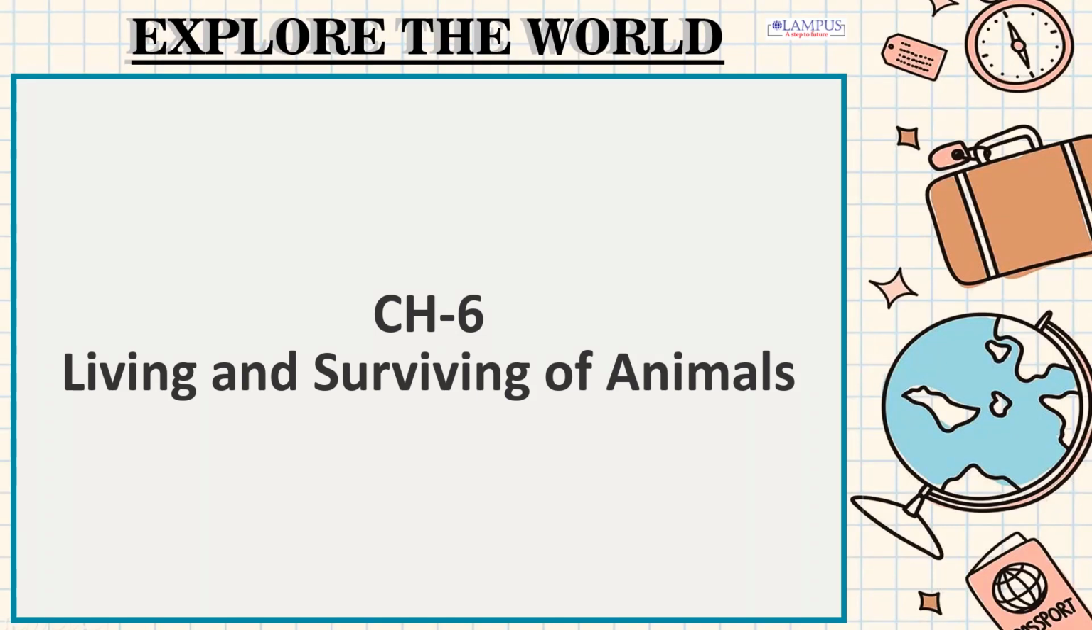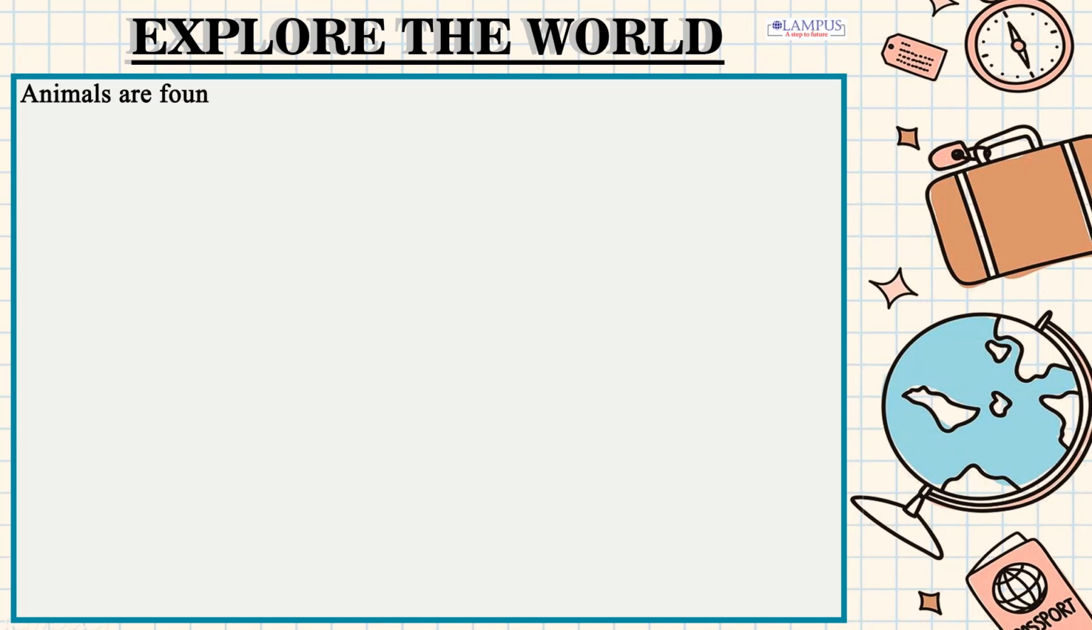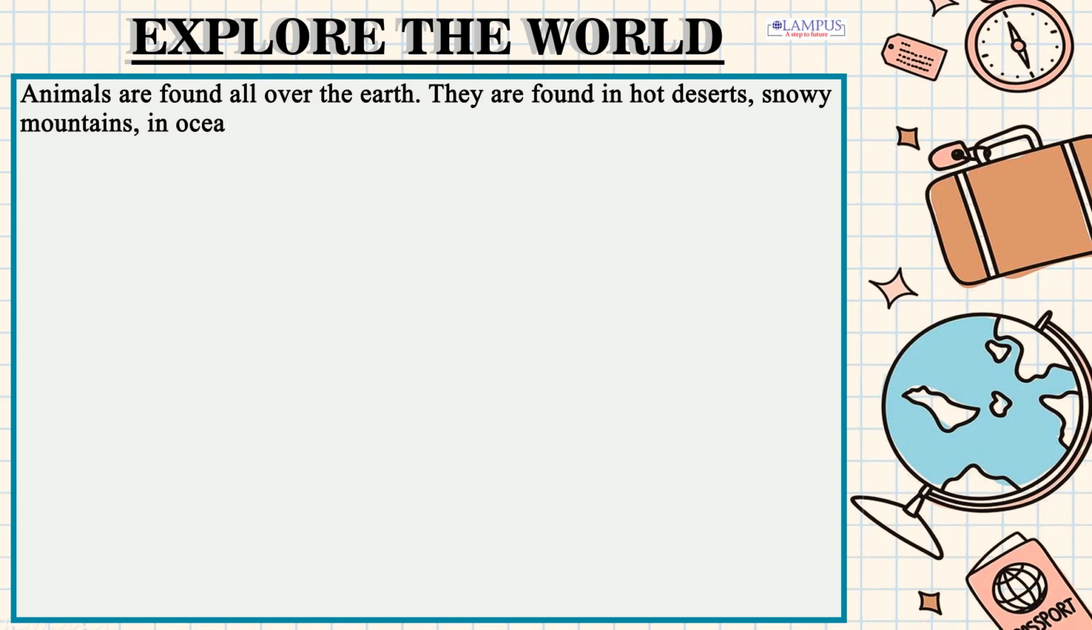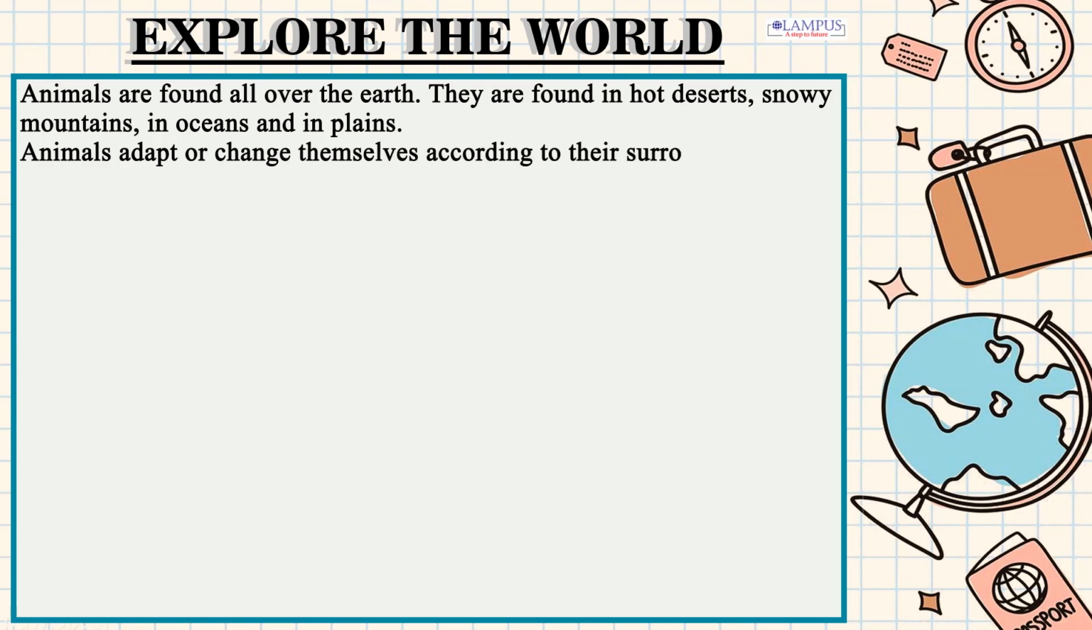Chapter 6. Living and Surviving of Animals. Animals are found all over the earth. They are found in hot deserts, snowy mountains, in oceans and in plains. Animals adapt or change themselves according to their surroundings. This happens over hundreds or thousands of years.